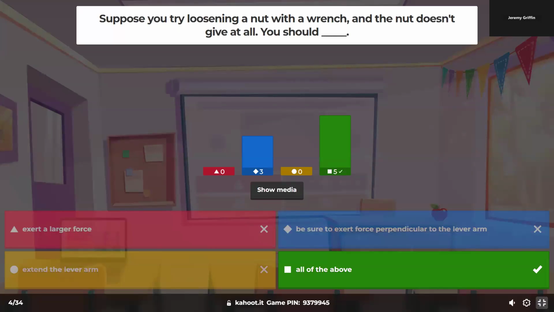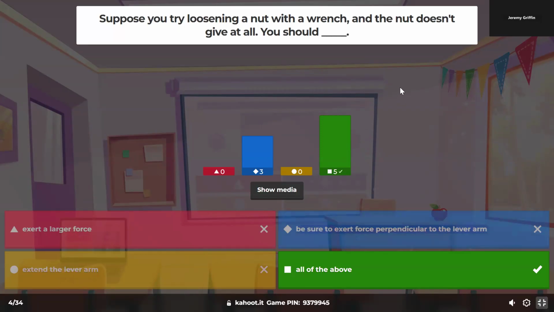Only above. You push with a harder force, right? That could give you more torque. Extend the lever arm. Guys, if you have 3 times the lever arm, would that also be 3 times the torque? Right? 3 times the turning moment there. And also make sure that you're pushing perpendicular to the lever arm. That's what the cross product idea is about.